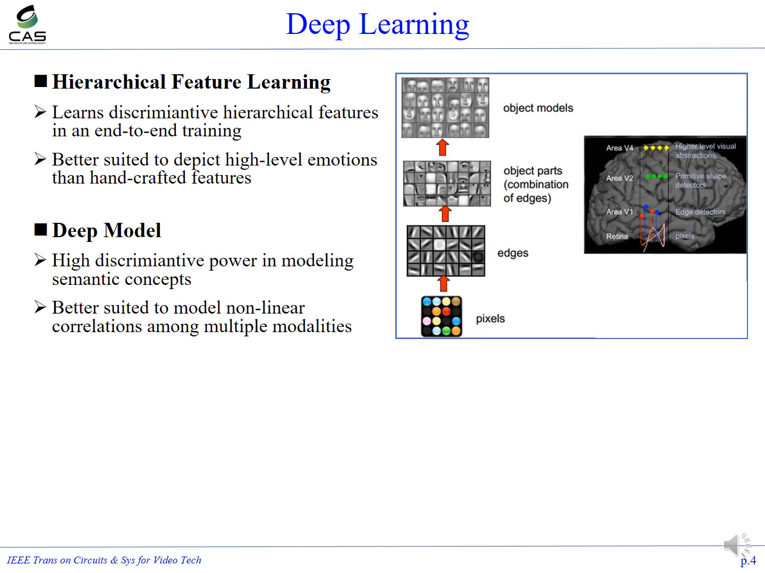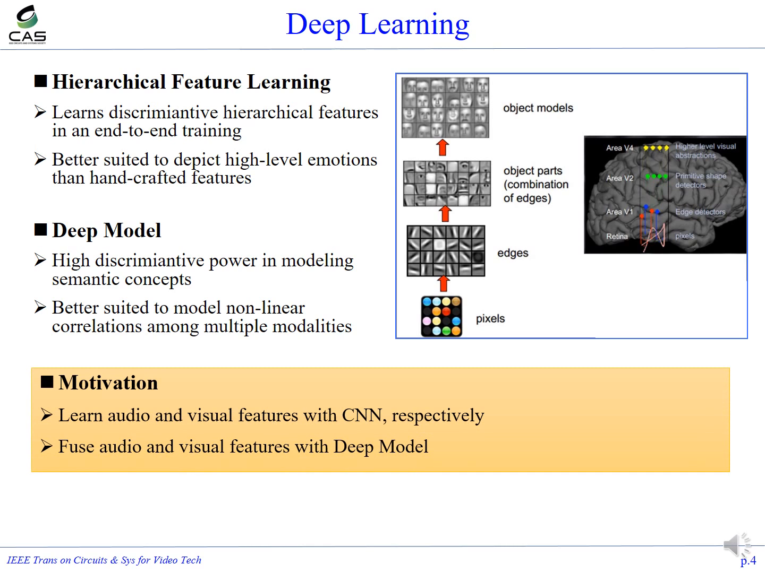The other property is the deep model. The deep model presents very good discriminative power in modeling semantic concepts and could be better suited to model nonlinear correlations among multimodalities. However, deep learning has not been fully explored in emotion recognition before this work. Therefore, our motivation is quite clear. We try to learn audio and video features with CNN respectively, then fuse audio and video features with deep models to recognize emotions.